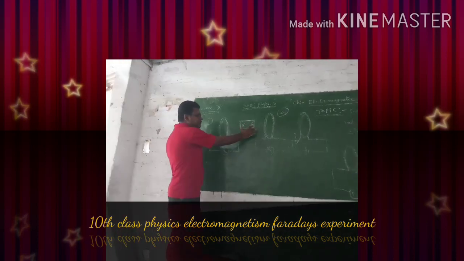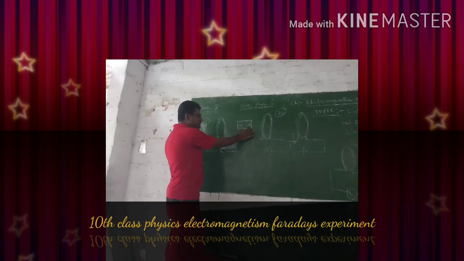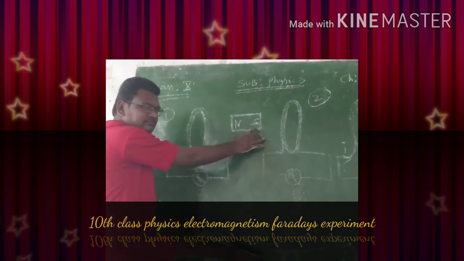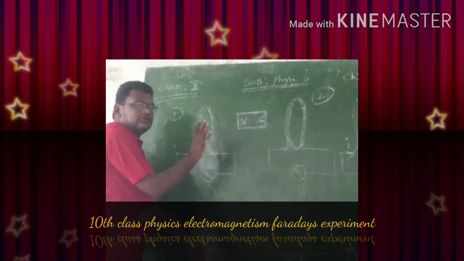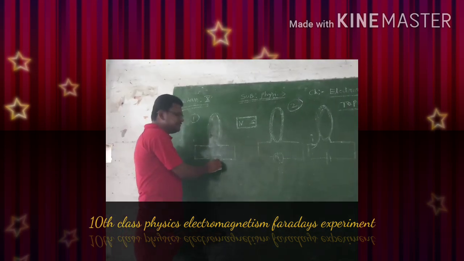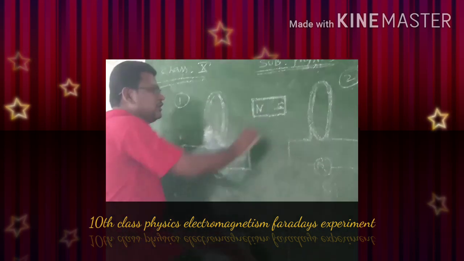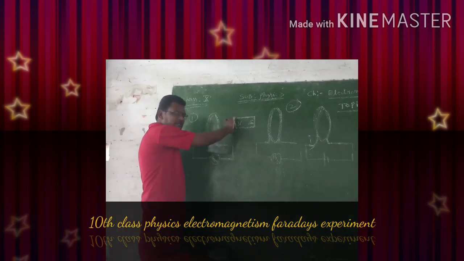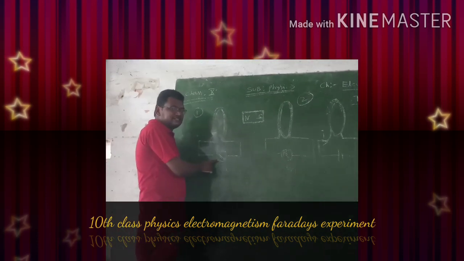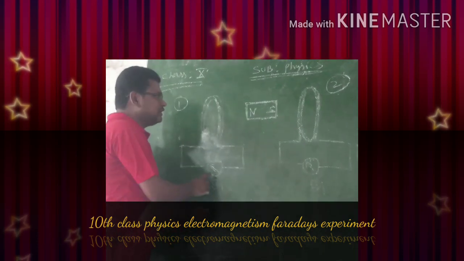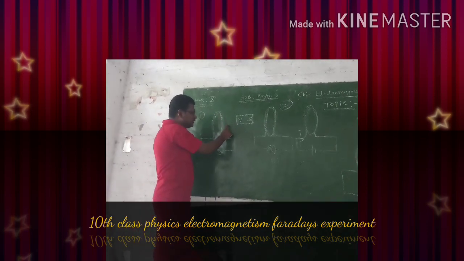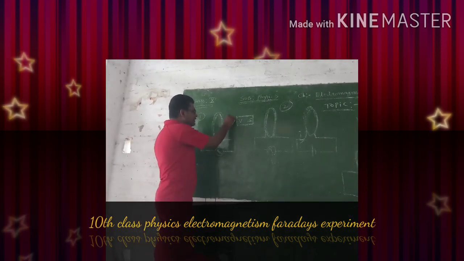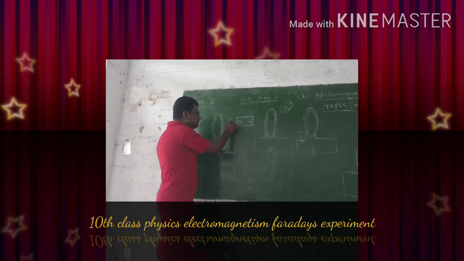Now, keep the magnet at rest at this position. So here we don't observe any deflections in the galvanometer. Now move the magnet towards the coil, we can observe the deflections in the galvanometer. Now keep the north pole of a magnet constant at rest here.